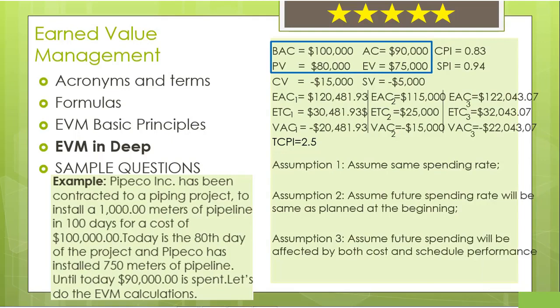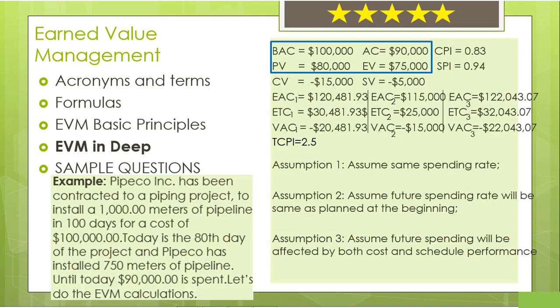We found the budget, actual cost, planned value and earned value from the question directly. BAC is the created budget at the very beginning of the project. This tells us we should not exceed $100,000 at the end of the project. AC is our actual cost until now. This is, we have already spent $90,000 until now.